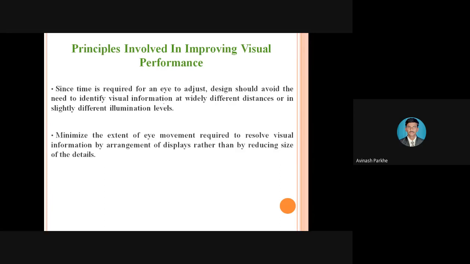And second, minimize the extent of eye movement required to resolve the visual information by arrangement of display rather than reducing the size of the details. Sometimes when we are looking at the display continuously, eye movement takes place from right to left, top to bottom, again from right to left, again from top to bottom.